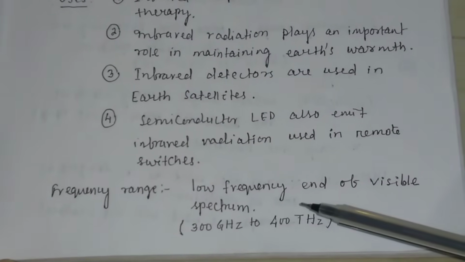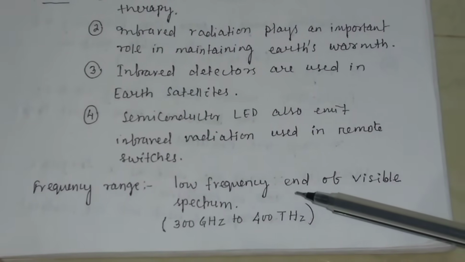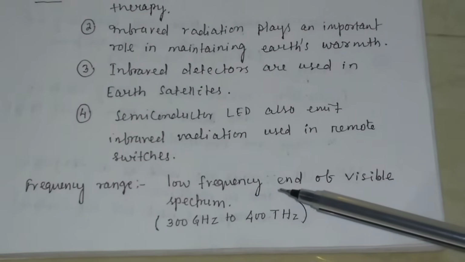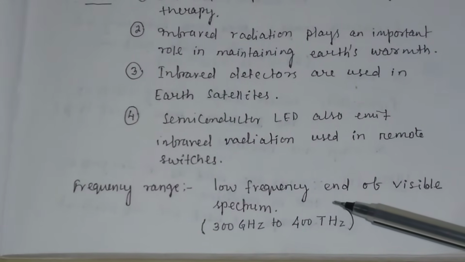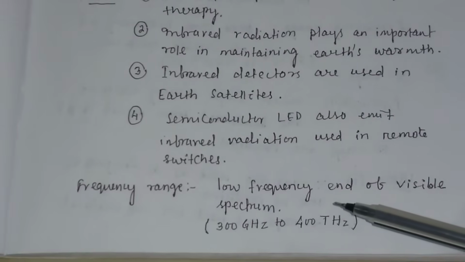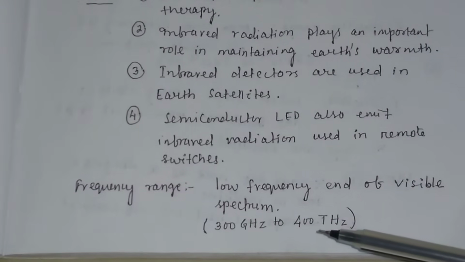What is the frequency range of infrared waves? It is the low frequency range at the end of the visible spectrum, which lies between 300 gigahertz and 400 terahertz.